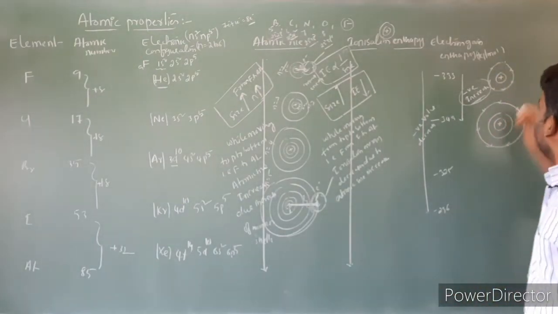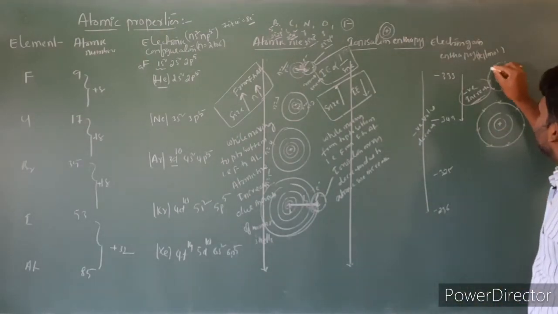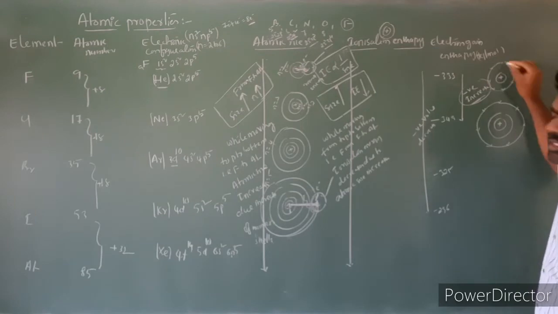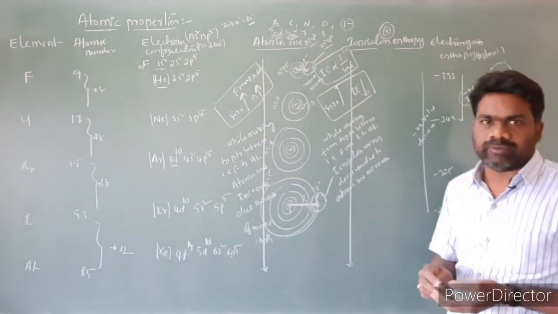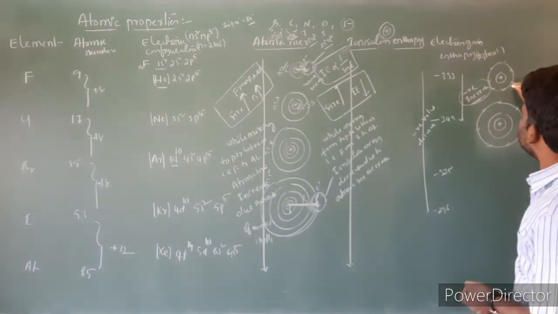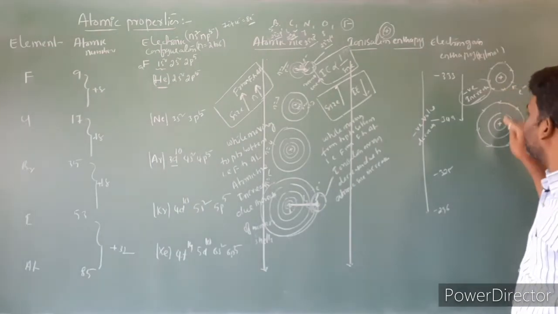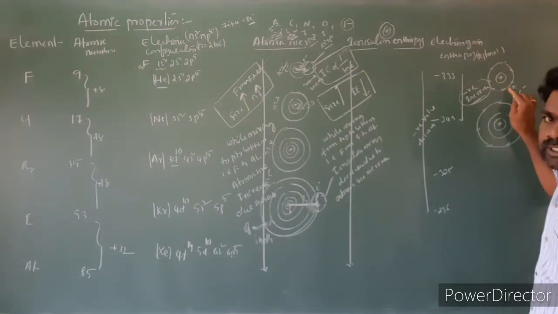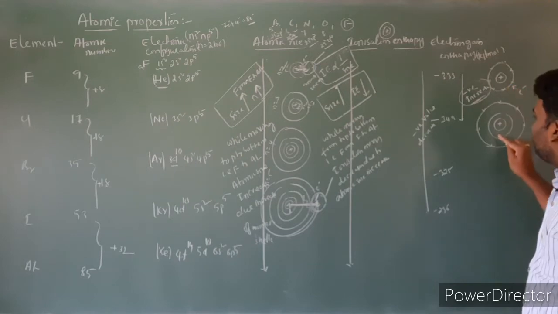Now we have to add an electron to both of these elements. Because of its small size, there will be inter-electron repulsions. The added electrons are very close because the p orbital is very small in fluorine compared to chlorine.